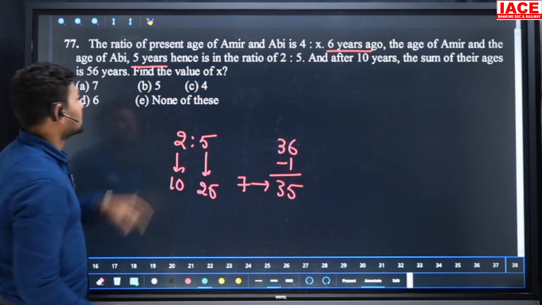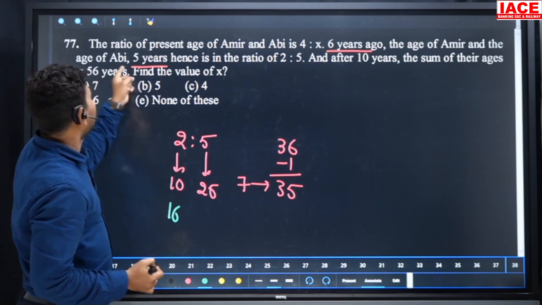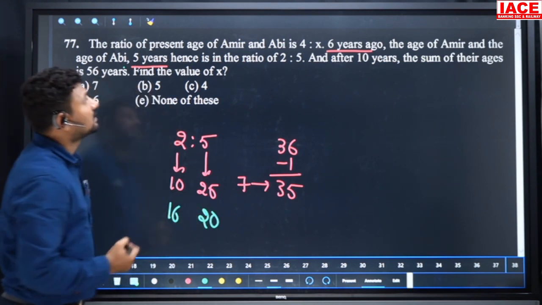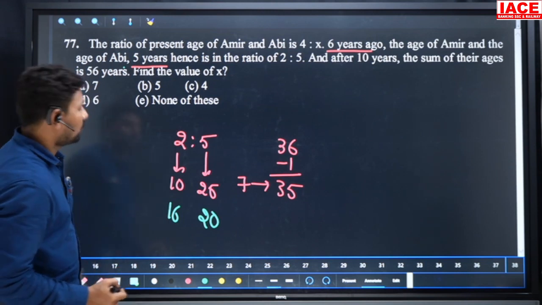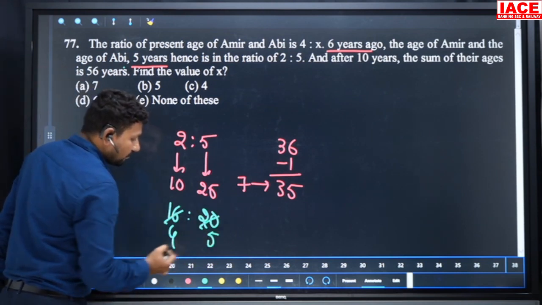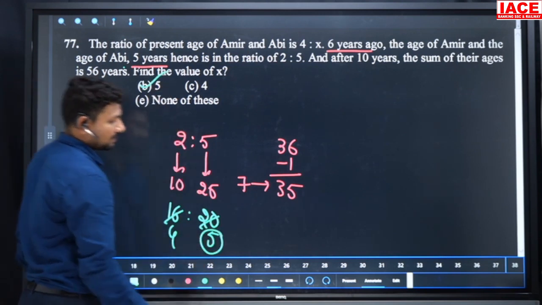Amir, 6 years ago, 10 years, means present is 16. And Abi, 5 years hence, 25, means present is 20. Then what is the question they are asking? The ratio of present ages of Amir and Abi is 4:x. This is cancelled. You will get 4 parts and 5 parts. 4:x, what is x equal to? The answer is 5. Our option is B.